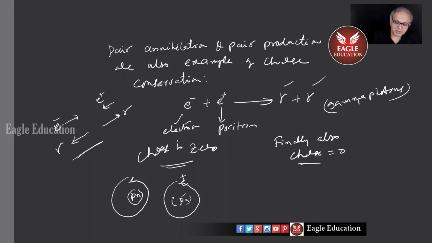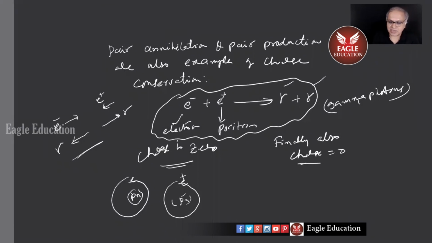But here, for the present, our discussion is centered around the charge conservation. Charge initially is 0, charge finally is 0. For those who are interested, this is good physics to get excited, but these are also examples for exams.